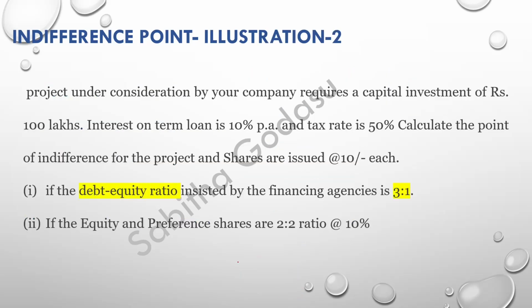Now let us see the second problem. Okay, here we need a capital of 100 lakhs, right? And interest is 10%, tax as usual 50%, and the shares are issued at 10. So here they have given two different alternatives. One is debt equity ratio, that is 3 is to 1, and the second one is equity and preference in a 2 is to 2 ratio. And see, preference shares are also issued at 10, right?